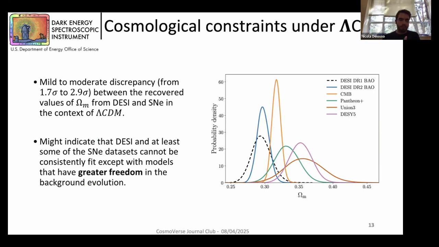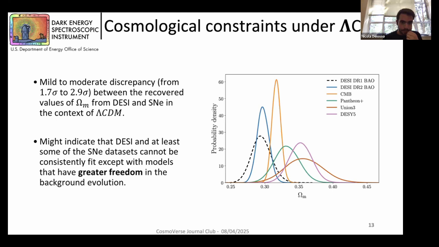So what is the point? We have three different sources that are actually quite well described, in a couple of cases really well described, by the ΛCDM model, but we obtain different cosmological constraints. Of course this is maybe a problem, but it might indicate that DESI and at least some of the supernova datasets cannot be consistently fit except with models that have greater freedom in the background evolution.